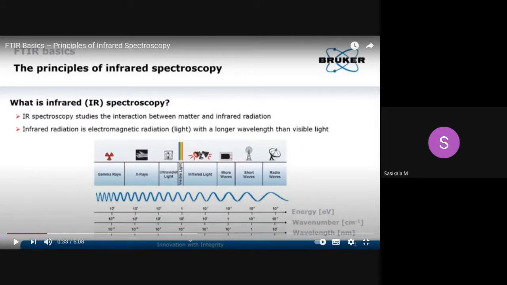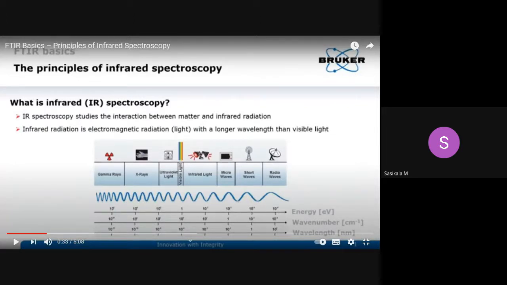Of the different types of molecular energies, UV visible radiation affects the electronic energy of the molecule. That's why that comes under electronic spectroscopy, right? IR spectroscopy interacts with the molecule at the vibrational level, so vibrational energy will be affected. So IR radiation may be called vibrational radiation or vibrational frequency, since it affects the vibrational energy of the molecule.